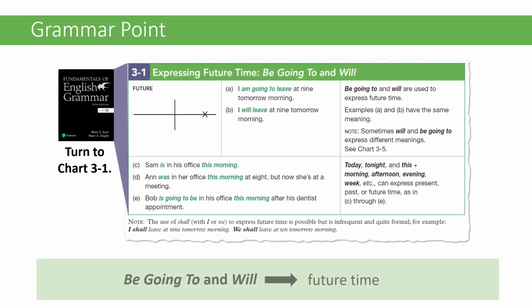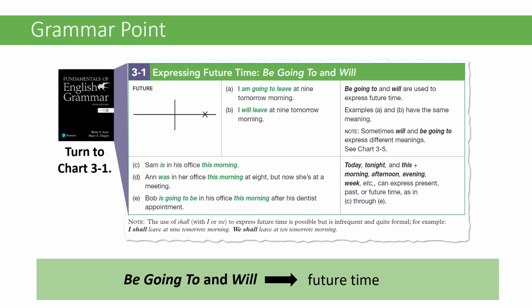So let's look first at chart 3-1. Be going to and will show that a verb will happen in the future, and they oftentimes have the same meaning. So if we look at these A and B, we'll see that they mean the same thing. I'm going to leave at 9 tomorrow morning, or I will leave at 9 tomorrow. In both of these, we're talking about a prediction for the future.